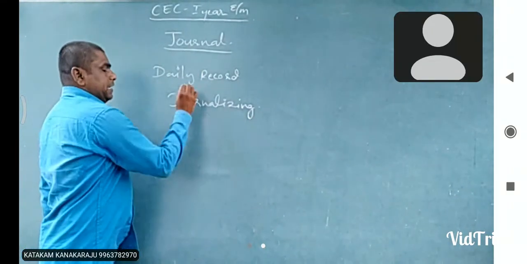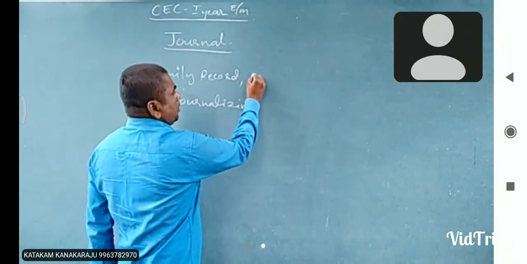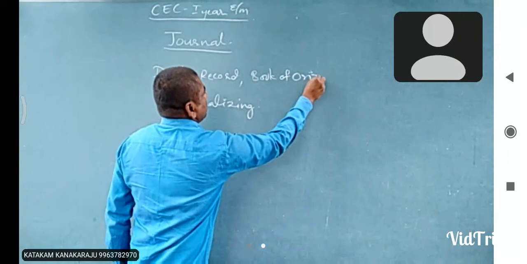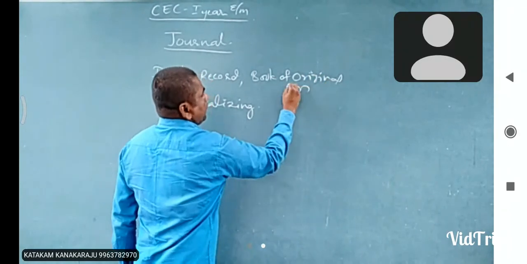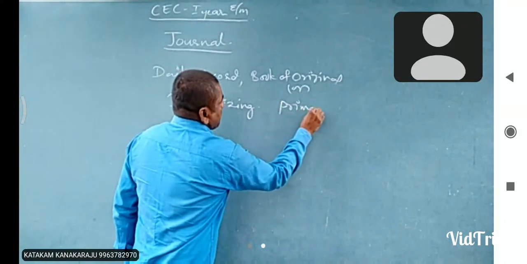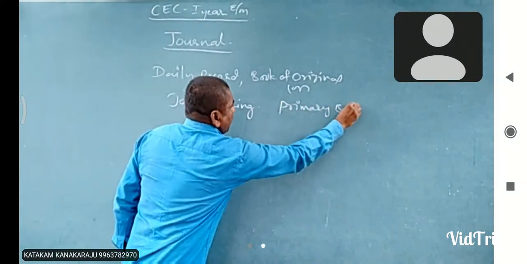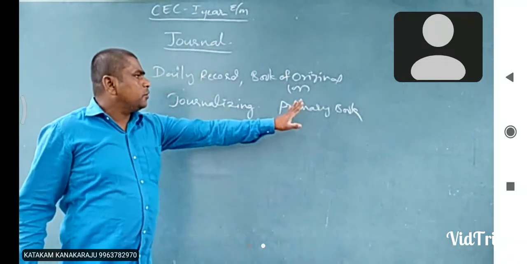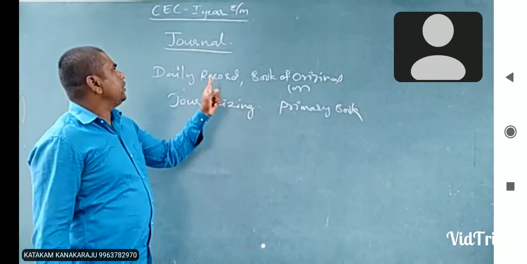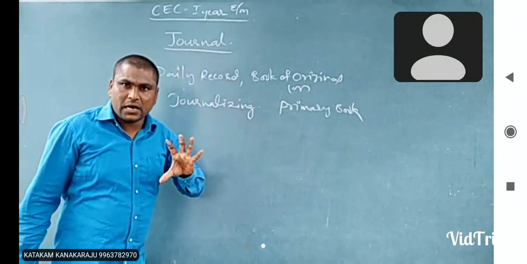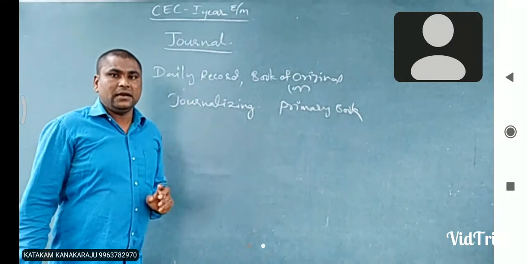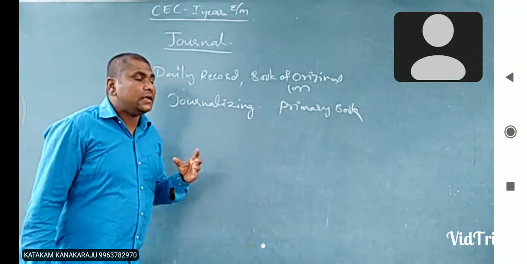And it is a daily record, called the book of original entry, a primary book. So what is the meaning of book of original or primary book? Business transactions are recorded for the first time into a journal. This recording process is called journalizing. Clearly understood?